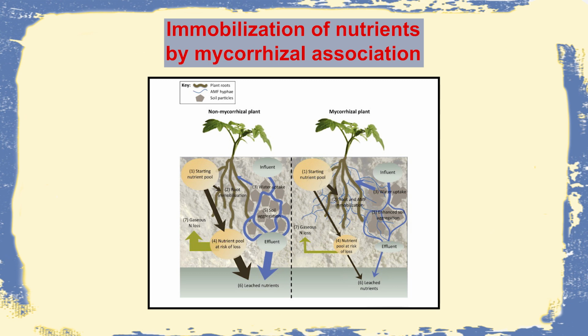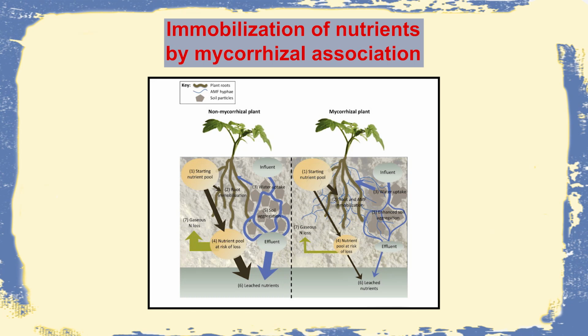Both of these are becoming thinner, that is, they are reduced with the help of ecto or endomycorrhiza growing along the plant root, by which we could see there has been some immobilization of nutrient inside the soil rhizosphere, and there has been some nitrogen fixation which is making the soil more fertile and helping the plant grow faster.